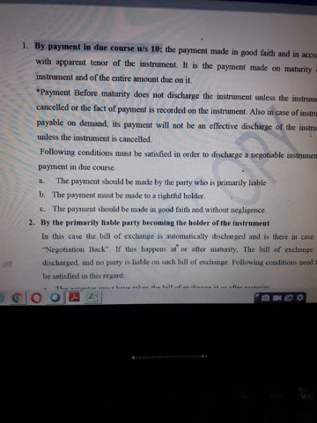So for discharge of instrument under this mode, we need to have fulfillment of these three conditions. First, payment is by the person who is liable primarily. Second, payment is done to a rightful holder whose title is the right title and not a defective title. Third, you are making payment in good faith and no negligence was done by the person who is making payment for the payment of the instrument.